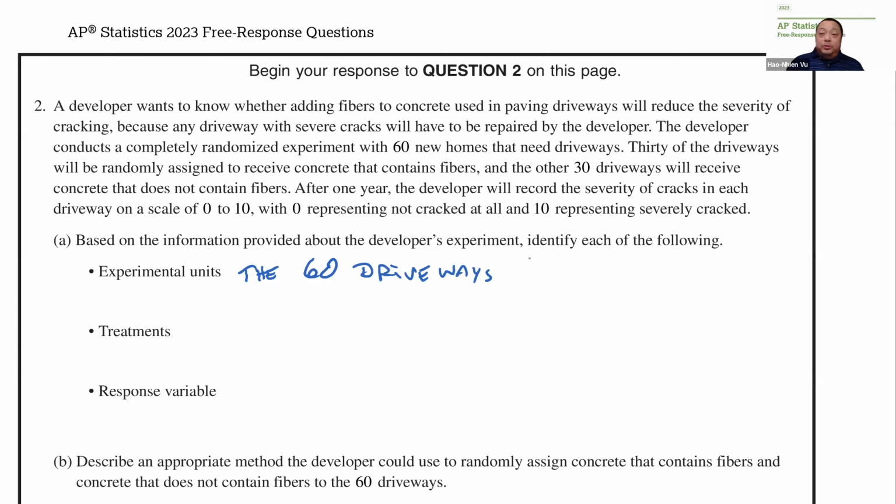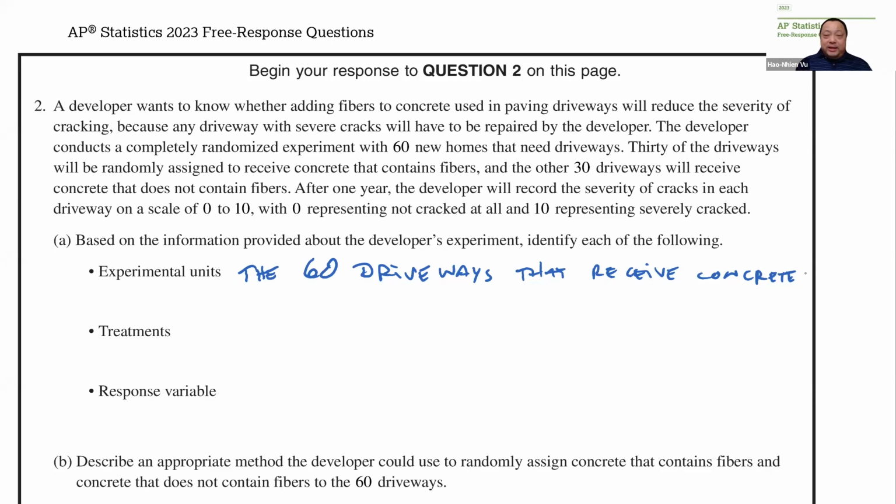This is very similar to question 2 last year, 2022, and all they really needed was the experimental units down to the single unit. So you don't need to say more. If you want to say more, you can say things like that received the concrete, but I don't think it's that necessary. The treatments, and don't forget that the placebo always counts as a treatment.